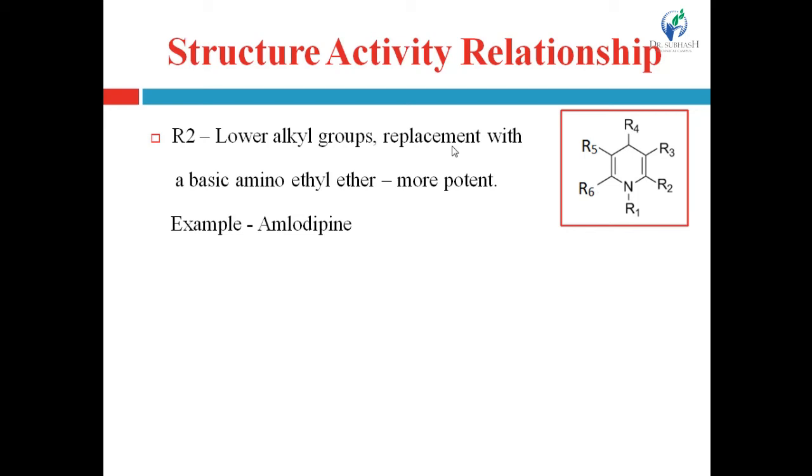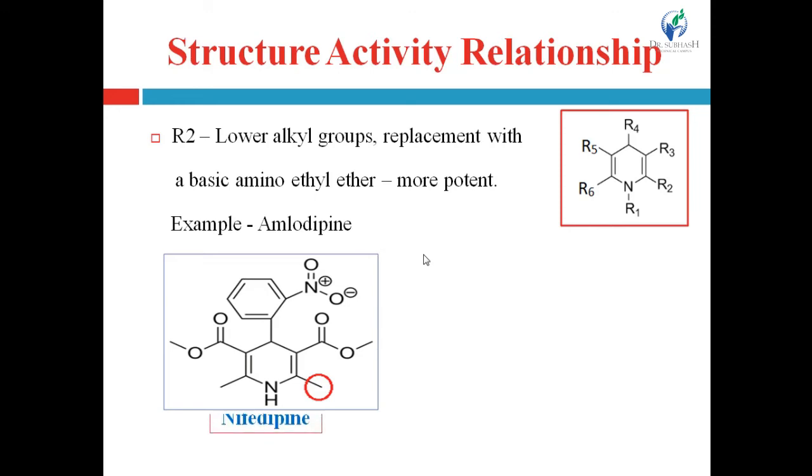If a small alkyl group is present and it is replaced with the basic amino ethyl ether group, then the compound with this side chain is more active as compared to the compound with the alkyl group. Example is amlodipine.